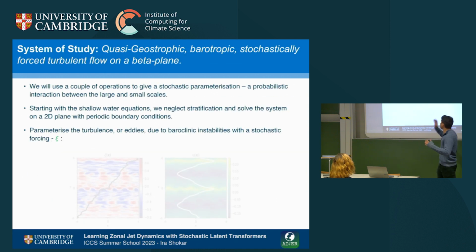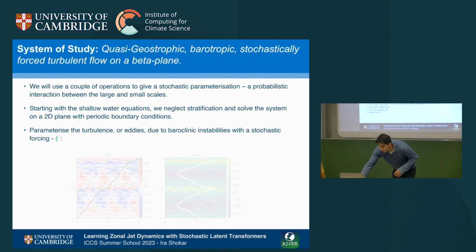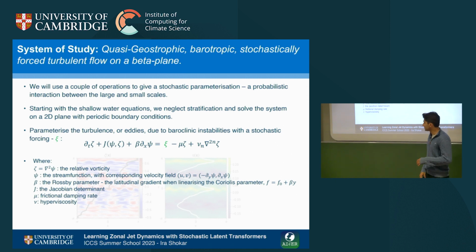And because I don't have the compute that NVIDIA has, that Jack was talking about, with however many GPUs they're using to emulate these climate models, we're going to use a very idealized model. That way we can also look at the underlying dynamics. So we're going to look at what's known as a quasi-geostrophic, barotropic, stochastically forced flow on a beta plane. We start with the shallow water equations, we parameterize the turbulence with some stochastic forcing here, and we get this equation. Don't worry too much, just that it's forced stochastically.